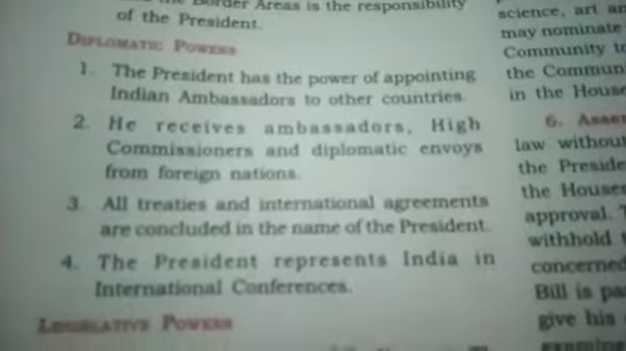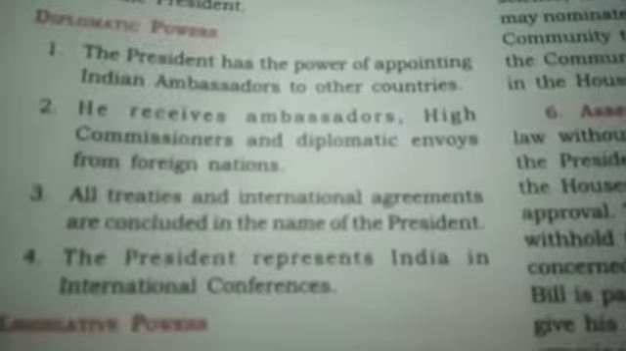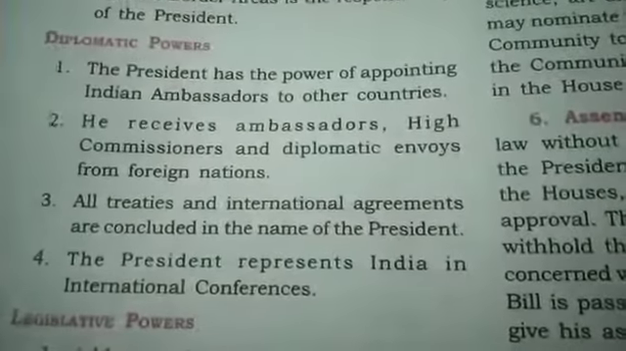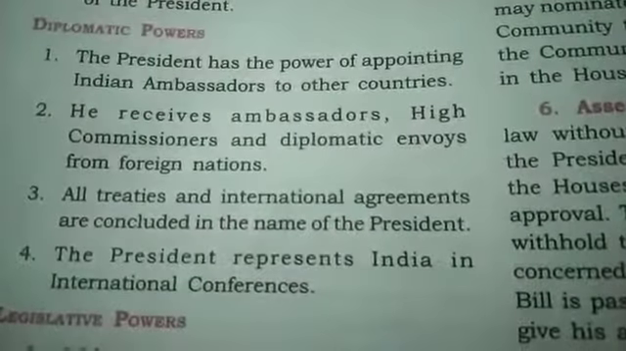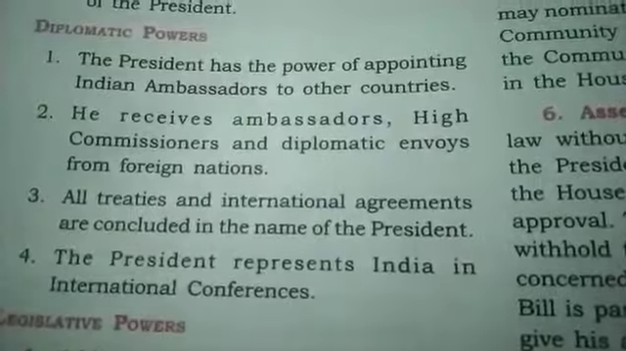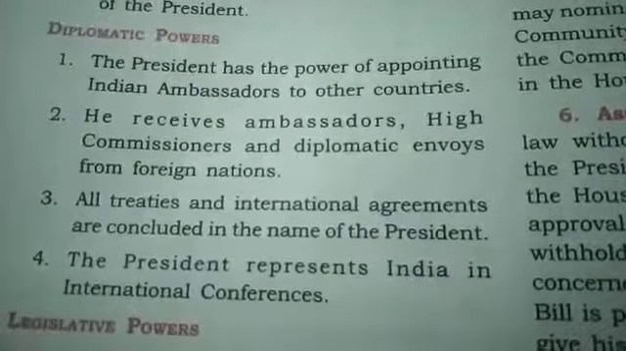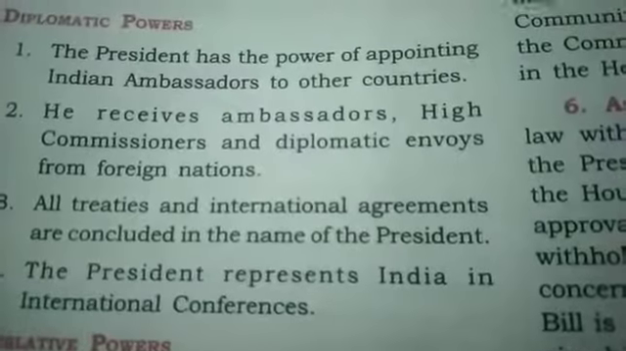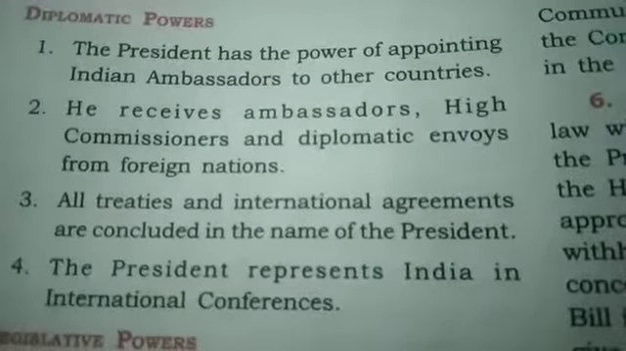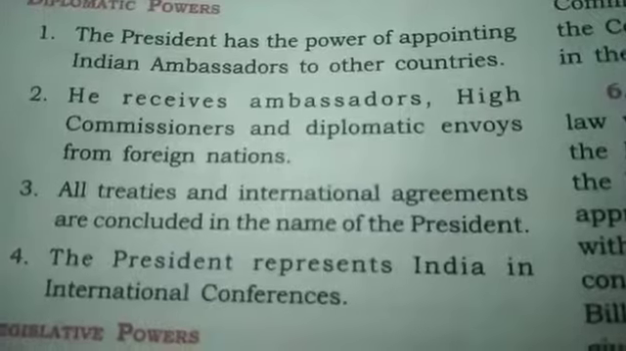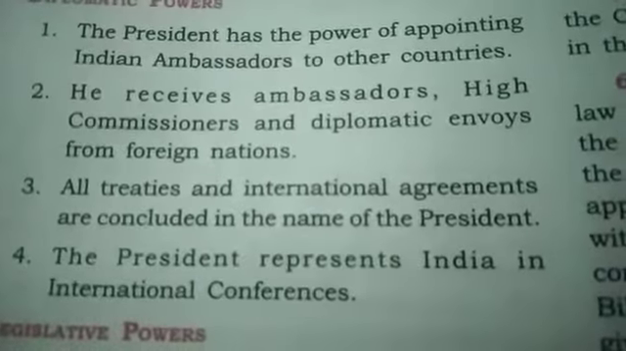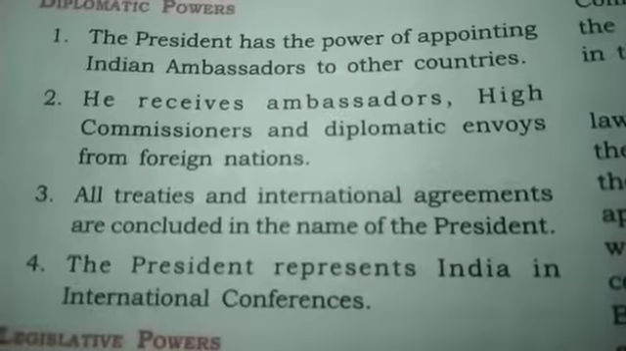Now children, after the executive power, there is a diplomatic power. The president also has some diplomatic power, and that power is that the president has the power of appointing the Indian ambassador. I explained this yesterday also in your Zoom class, that almost all the countries have ambassadors from other countries.